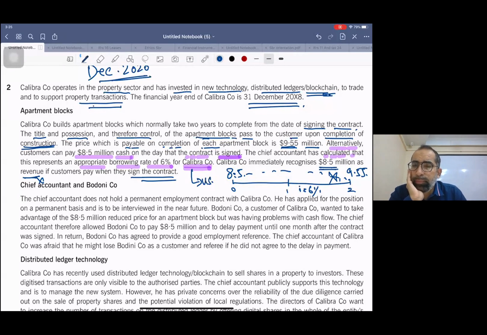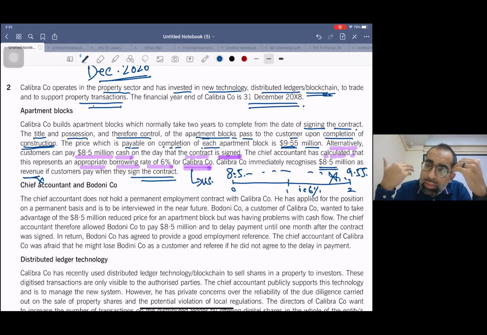The treatment is, on the day one, this 8.5 million must be treated as a loan. But this guy is saying we'll book 8.5 million in the revenue. This is wrong treatment. Why wrong treatment? Because according to stage 5, we have not transferred the control, we have not transferred the title, we have not transferred the possession.